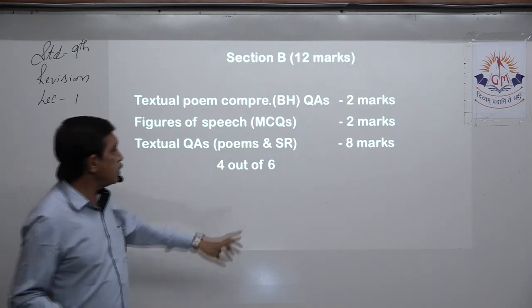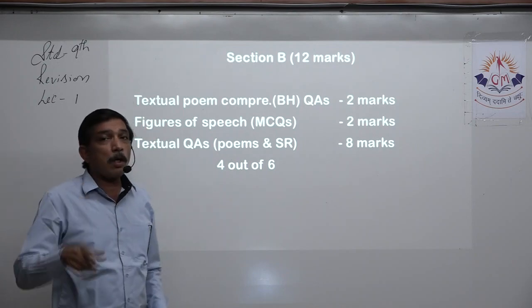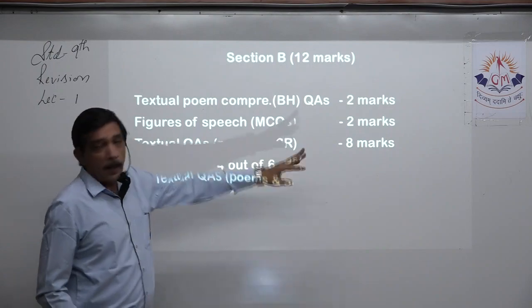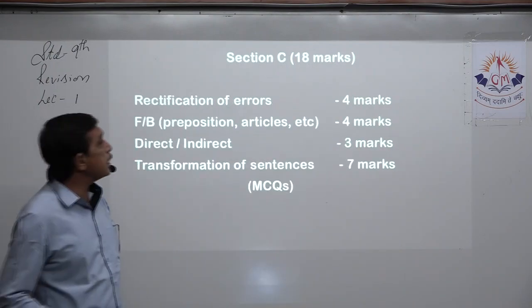So 4 questions we have to answer. 6 generalized options will be given without any or. So 6 questions are here. You have to answer 4. So 4 twos are 8 marks. This completes section B. Now we come to section C.